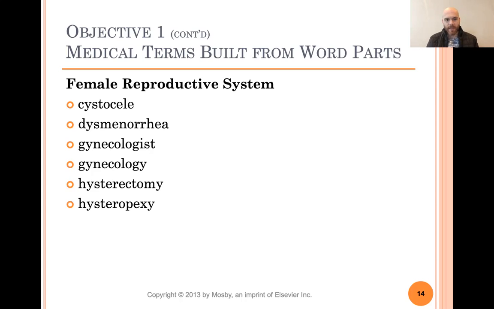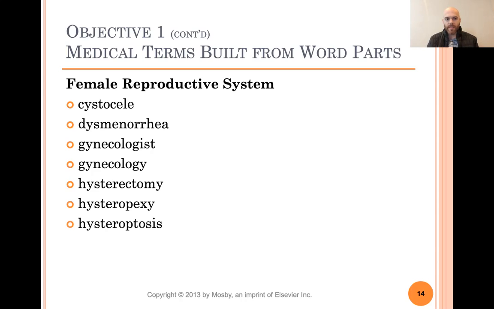Hysteropexy. So this is hyster, which is uterus. And if you remember pexy from a previous lesson, pexy means surgical fixation or surgical suspension. So if for whatever reason the uterus needed fixating or put back in place, it would be surgically fixated to the body wall.